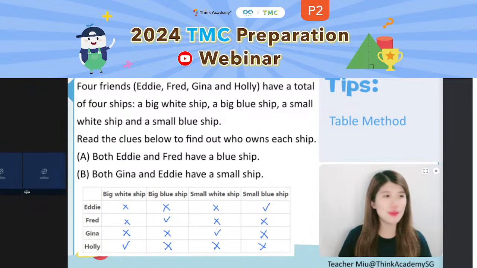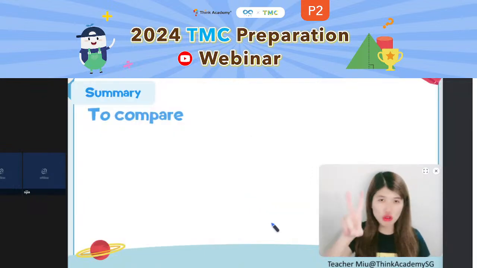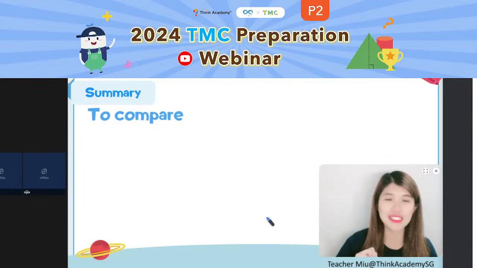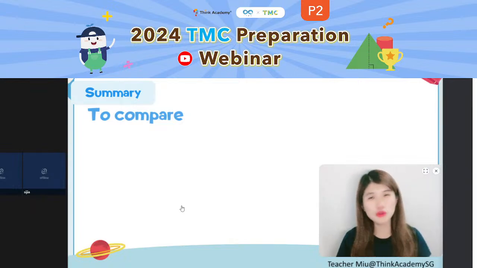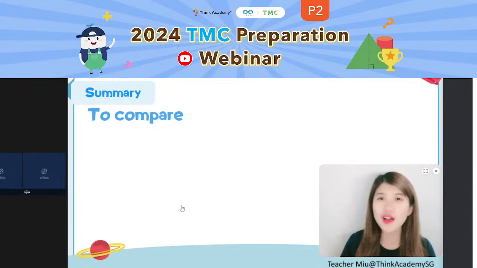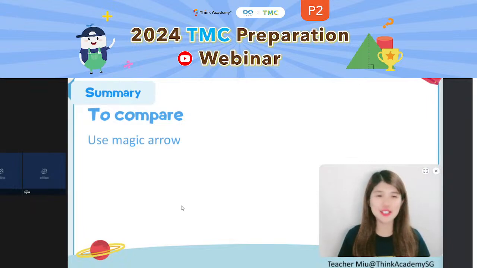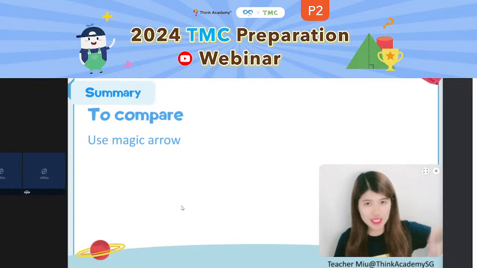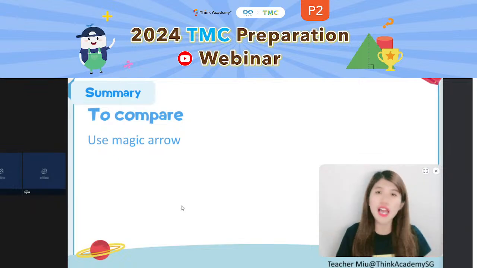All right, for today, we talked about logical reasoning, and these are the very basic two methods to do logical reasoning. To compare, like say, who runs faster, who runs slower, what should we use? Yes, we should use the magic arrow. With the magic arrow, we can compare who runs the fastest, who runs the slowest. We can even arrange the order.